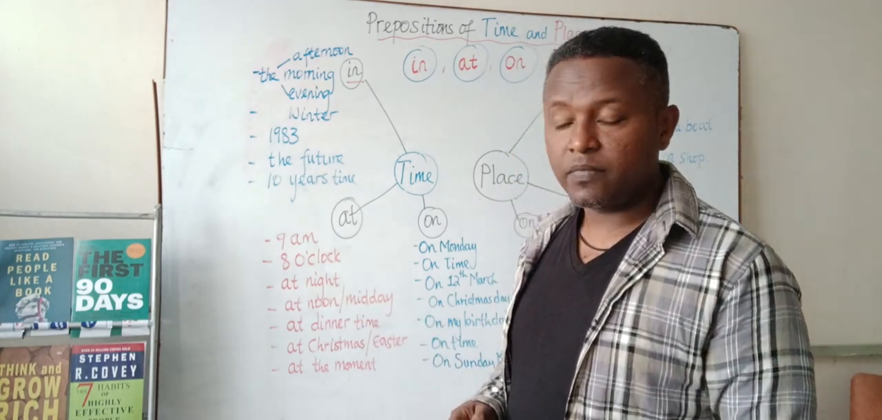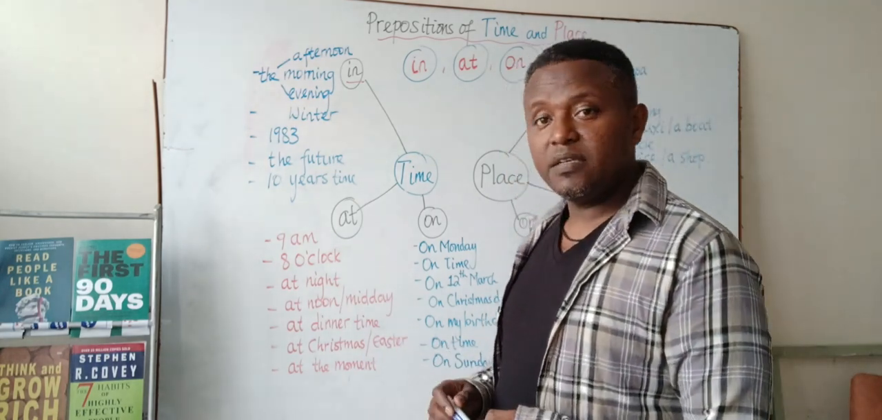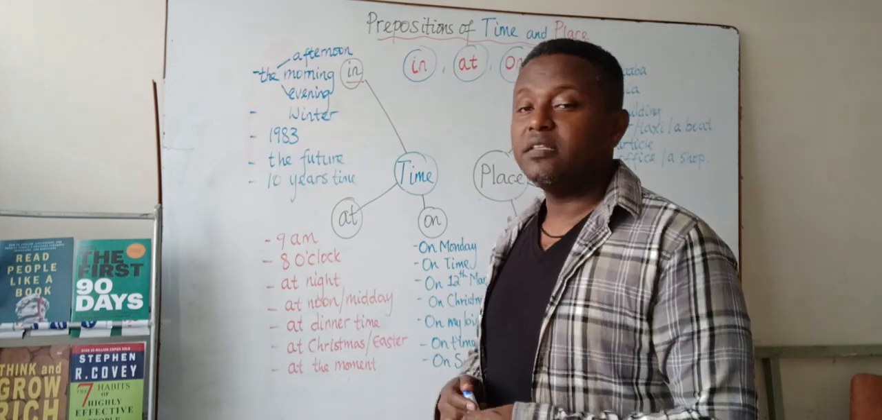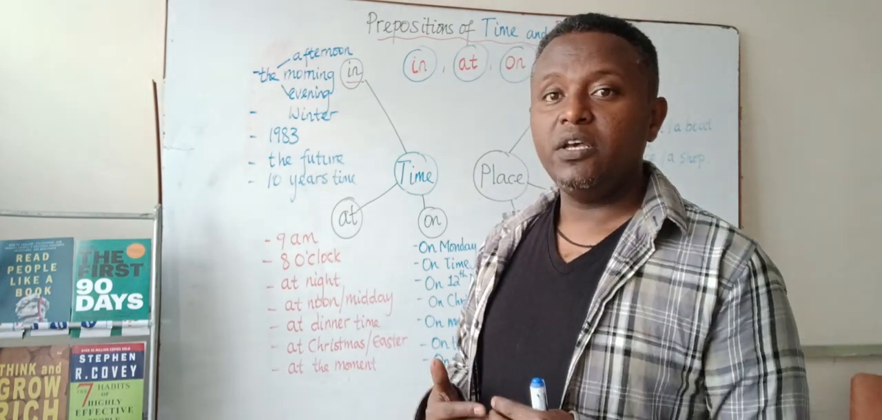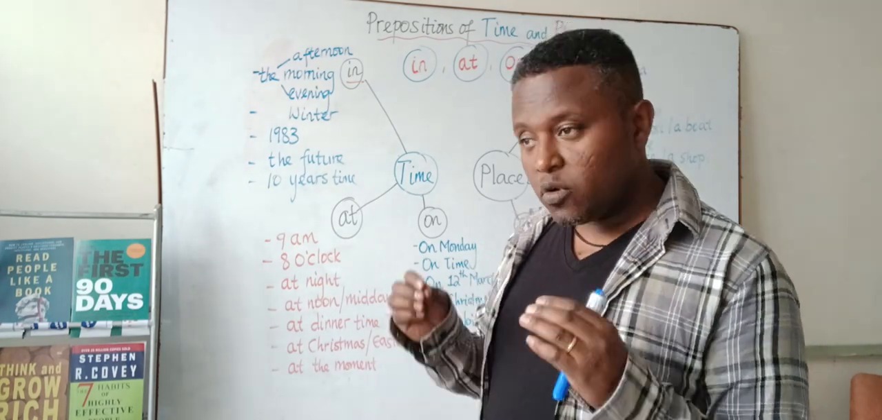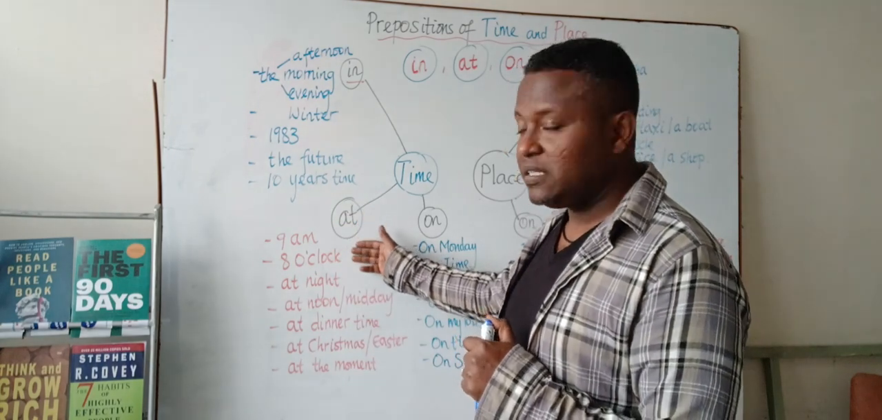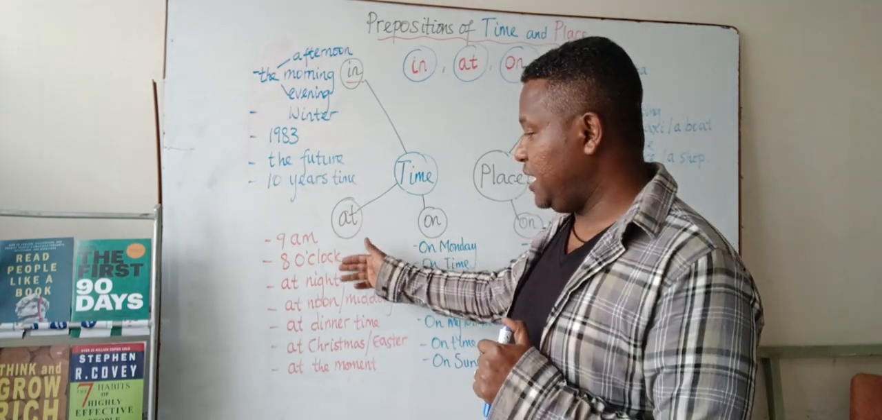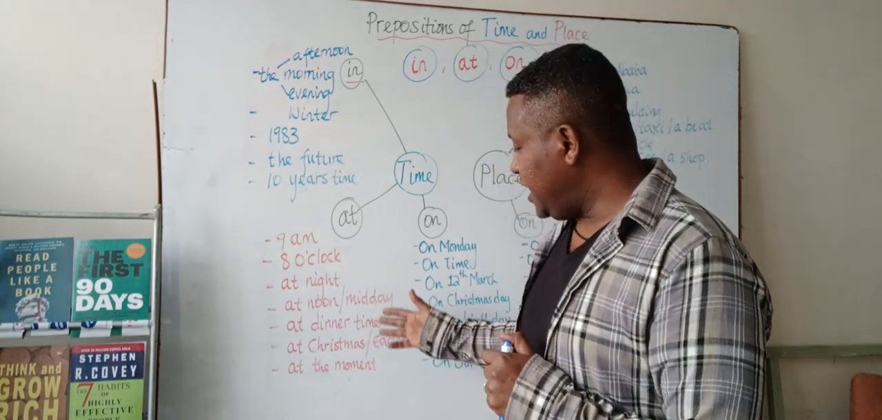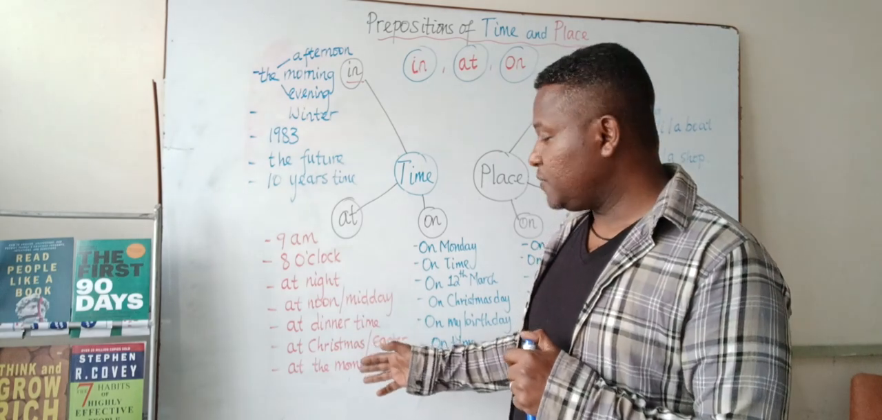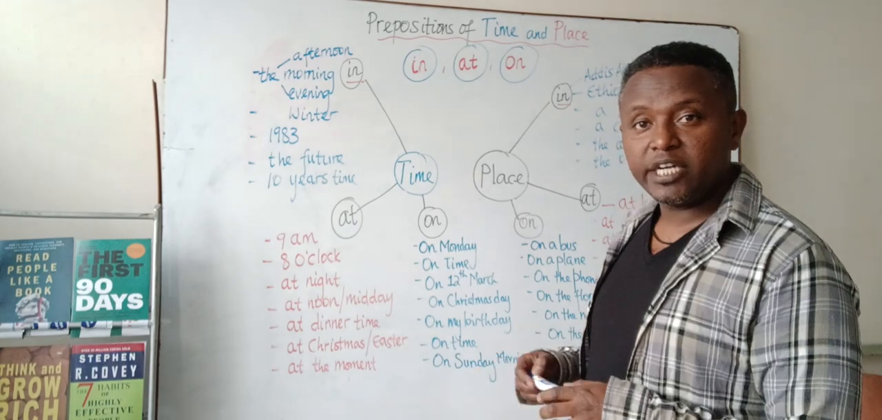At dinner time, at Christmas, okay, at Easter, okay, and then at the moment, okay, at the moment I am teaching English, and at the moment you are watching this video. So when we use at in relation to time, we use it with specific times, okay, 9 a.m., 8 o'clock, at night, at noon, at midnight, or at midday, at dinner time, okay, at Christmas or at Easter, and at the moment.